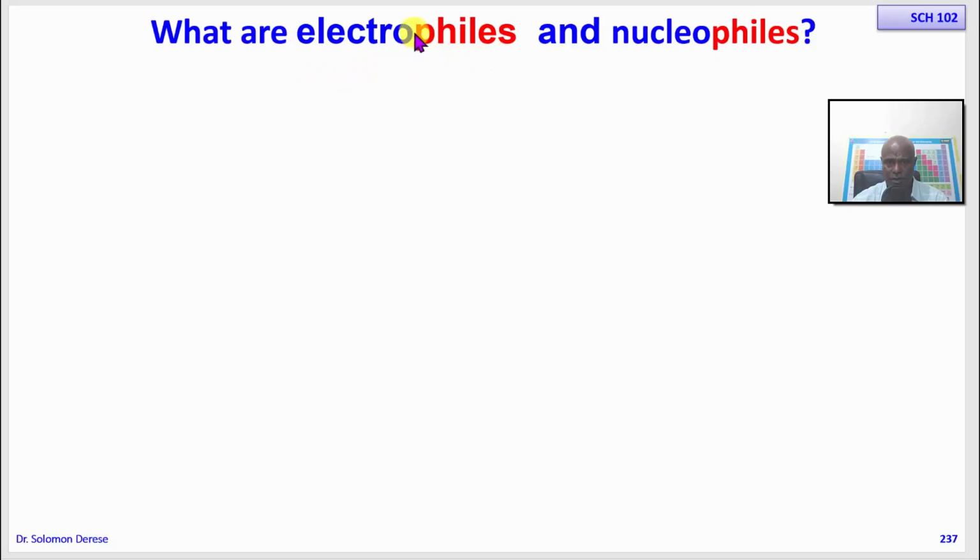Okay, so the one in blue and the other one in red. Blue and red. The blue part is very clear. Electro means electron, while nucleo means nucleus. What does this word philes, which modifies electron or nucleus, mean? Okay, so let's look at it.